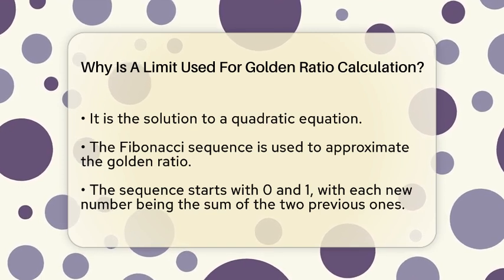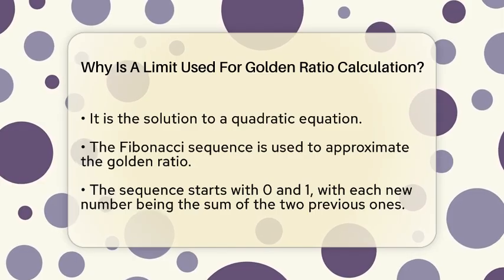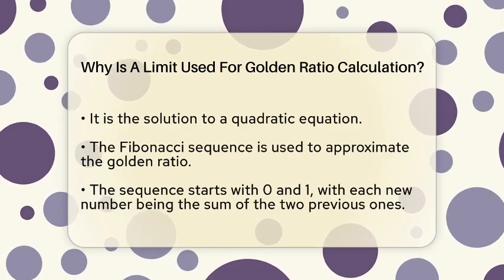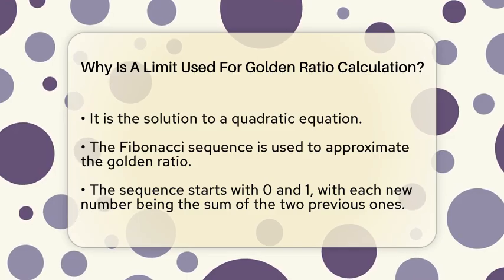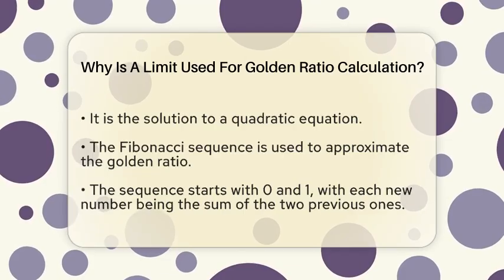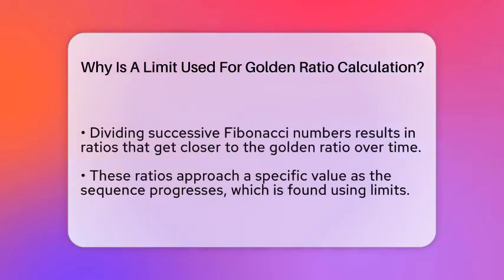At first, dividing two Fibonacci numbers doesn't give you exactly 1.618. But as you keep going further in the sequence, the ratios inch closer and closer to that number. This is because the ratios of successive Fibonacci numbers approach a specific value. We call this process taking a limit. A limit is like saying, as the sequence goes on forever, what value do these ratios get closer to? It's a way to handle numbers that never quite reach the exact value but get really close.